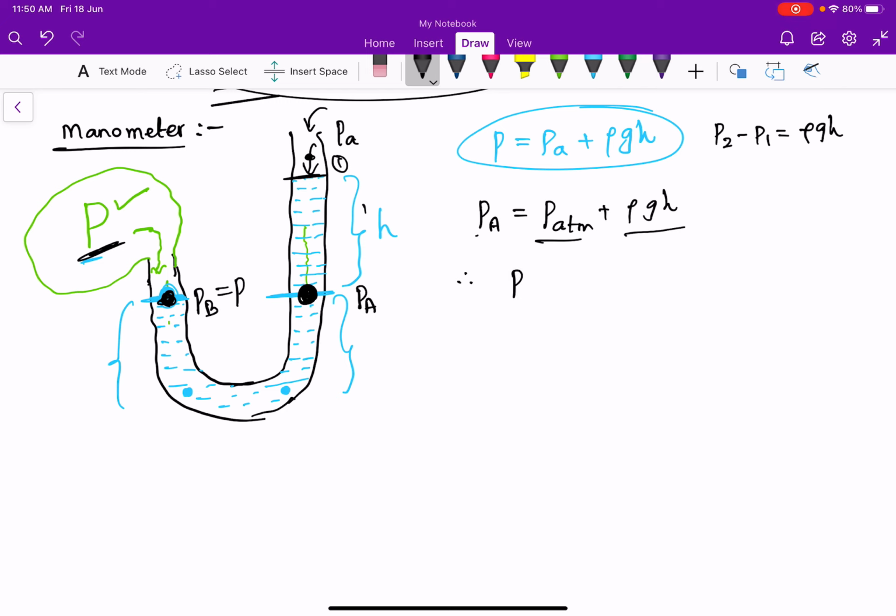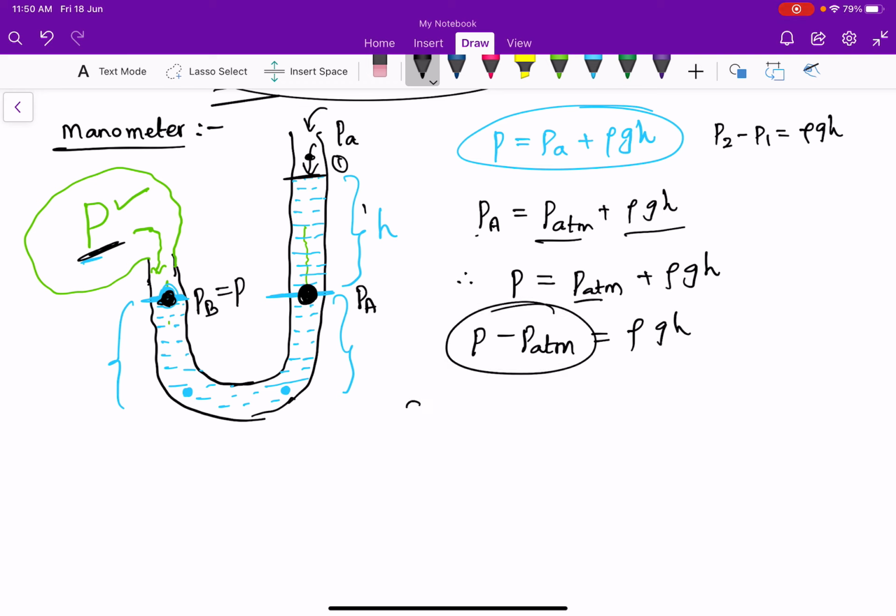Therefore, pressure inside the balloon is equal to atmospheric pressure plus rho g h. So when this atmospheric pressure comes to the left side, P minus P atmosphere is equal to rho g h. This difference in pressure is called gauge pressure.